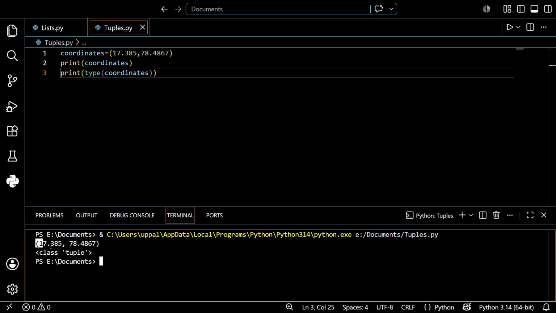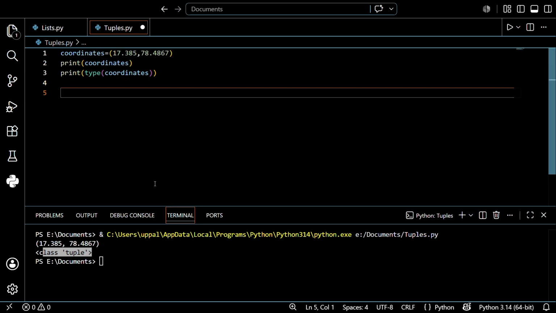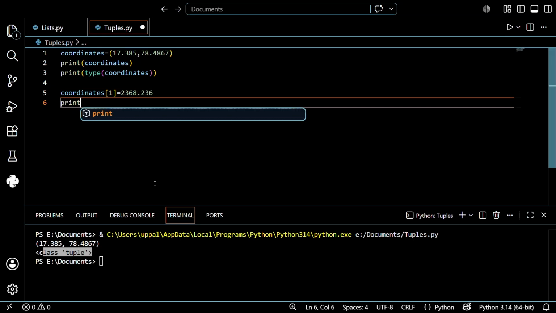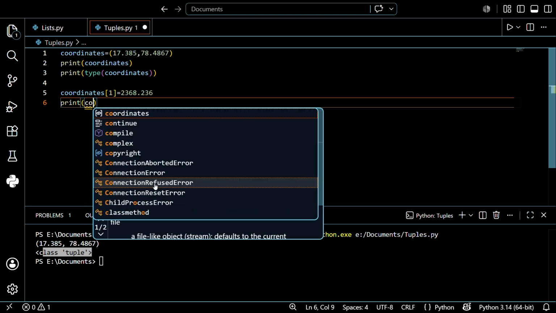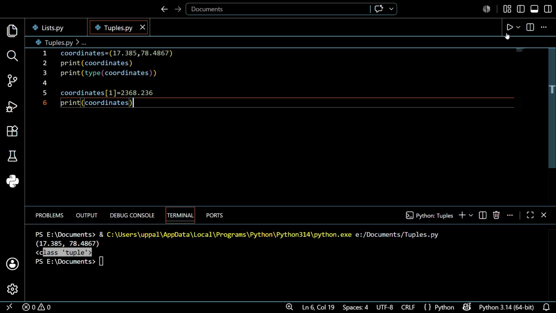So I printed the tuple. After that we printed the type of the tuple. I hope you understand, guys. Okay, let's see the next one. I want to change this, let's see whether it is possible or not. Let's create the coordinates again. Coordinates of a particular index is equal to some fancy number, right? And I just want to print coordinates again. Next I want to save this first, run this, and see what the output is.